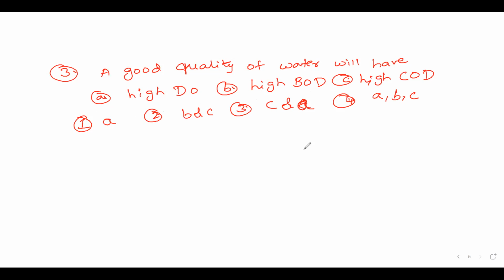So what is the right answer? Good quality of water should contain higher dissolved oxygen only. That is the first option only. No high BOD, no high COD. High BOD, high COD leads to pollution again. So only a higher value of DO. Lower the value of DO, more is the pollutant. So answer is the first option, only A, that is higher DO. Good quality of water will have high values of dissolved oxygen. Next question, question number 4.